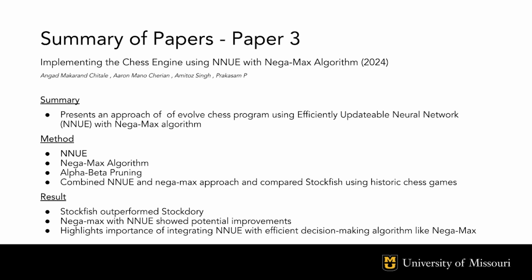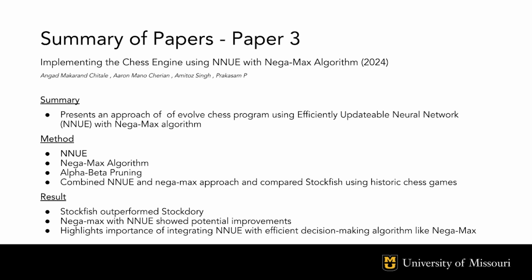Negamax algorithm is an optimized variant of Minimax designed to evaluate both positive and negative outcomes, making it faster to identify optimal moves. Alpha-beta pruning was also applied to reduce unnecessary branches during search, improving the engine's efficiency. This search engine was named StockDory and was tested against Stockfish, a chess engine that was mentioned in the previous slide. The paper focused on analyzing complex chess games involving different playing styles.